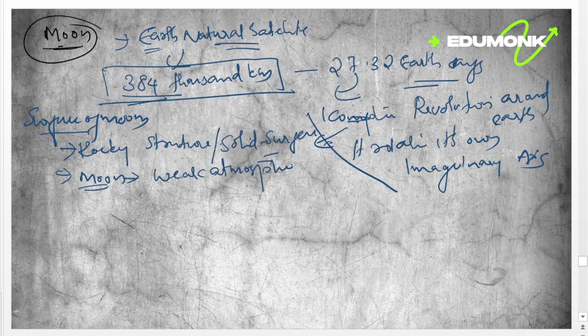Around 100 spacecraft have been launched to explore the moon. It is the only celestial body beyond Earth that has been visited by human beings. You know about that. 12 human beings have walked on the surface of the moon.